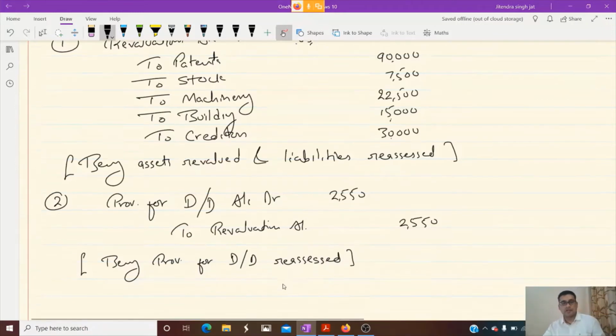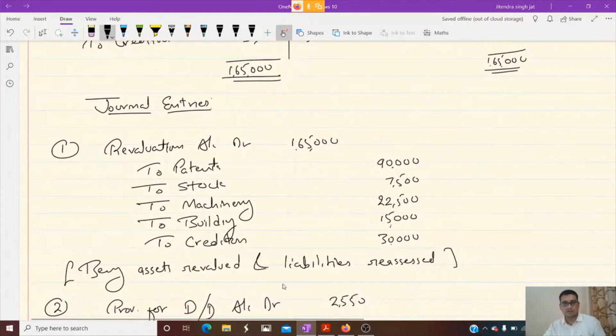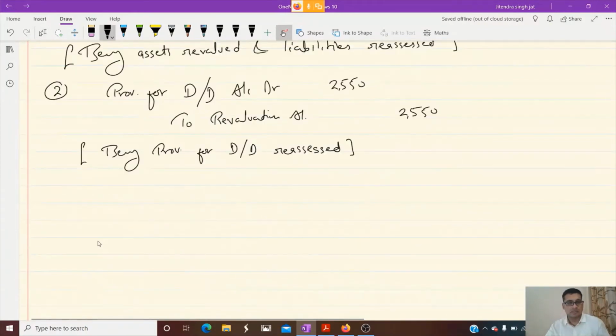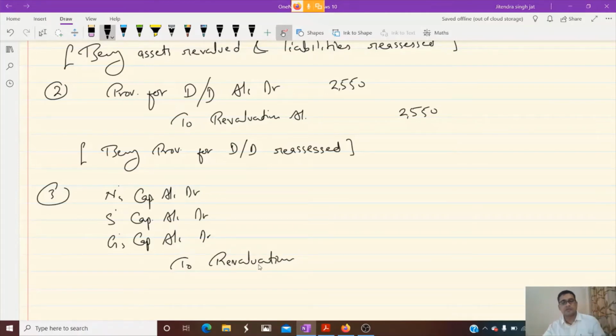Now there is one more entry we will pass for the loss, the distribution of loss to partners' capital accounts. So N's capital account debit, S's capital account debit, G's capital account debit, to revaluation account. Here the loss will be distributed.